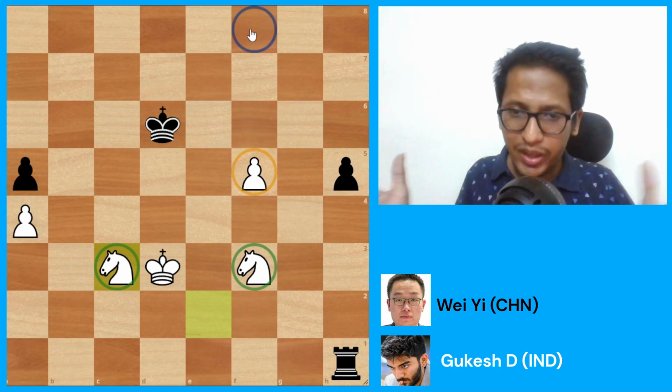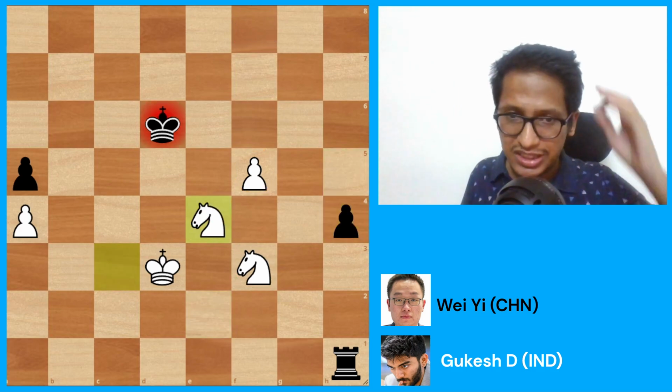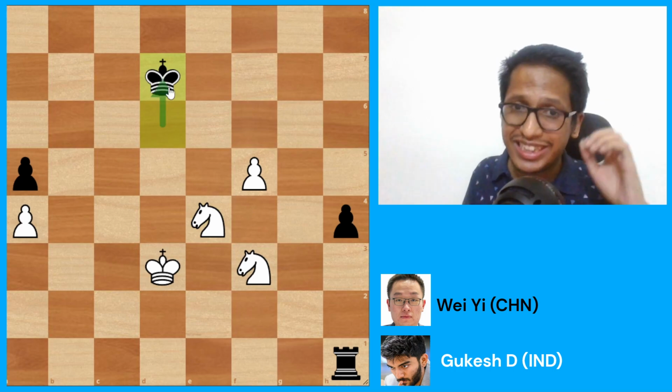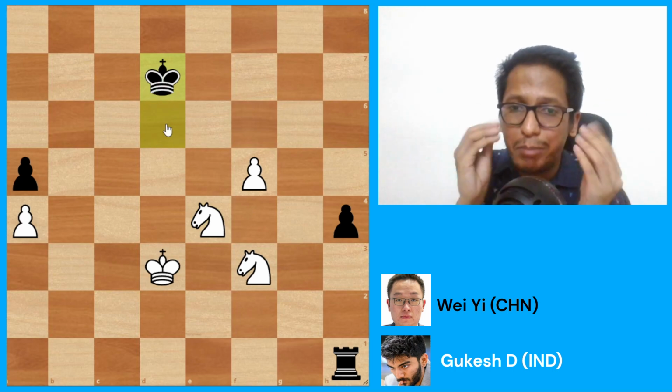This is the whole point. This is the whole game plan for white. Knight c3 happens. h4. Gukesh goes check. Pushes the king back. Once again, king d7 is like the top engine choice, the best move.